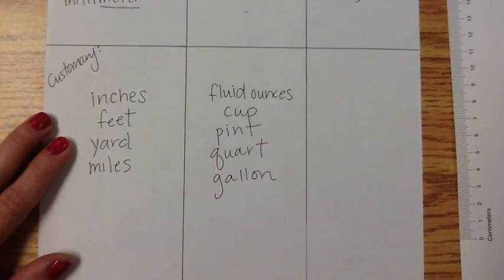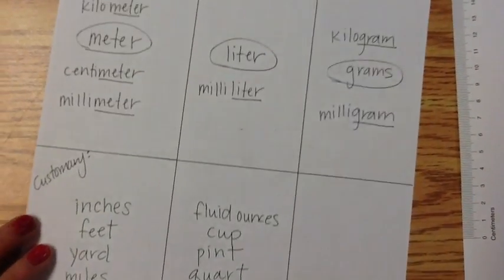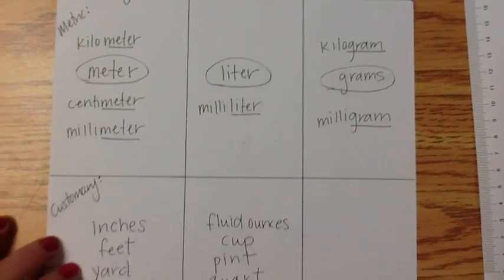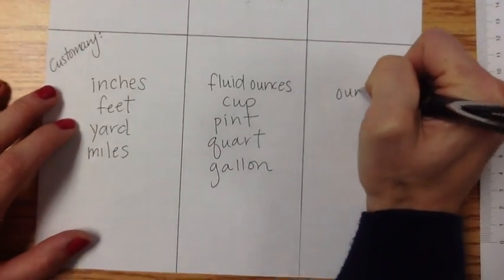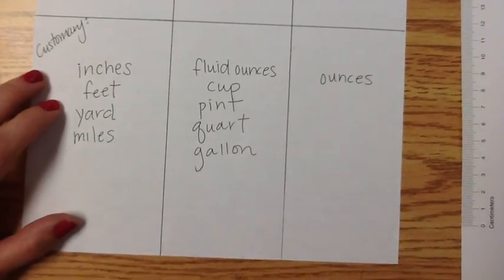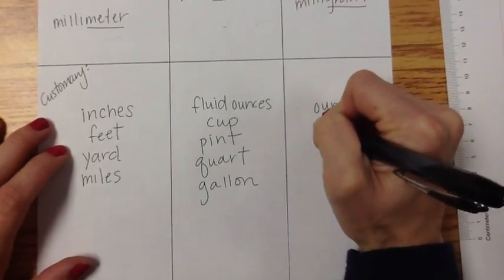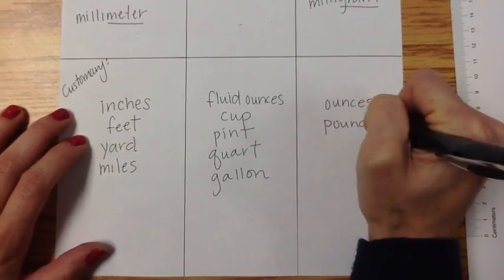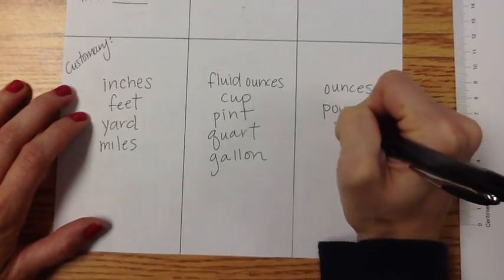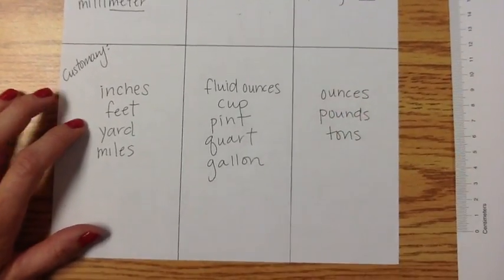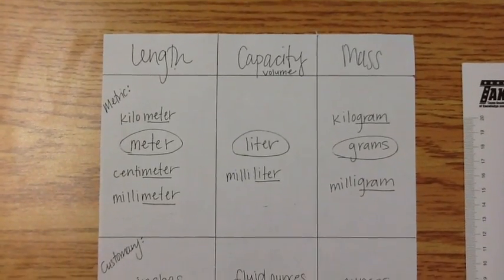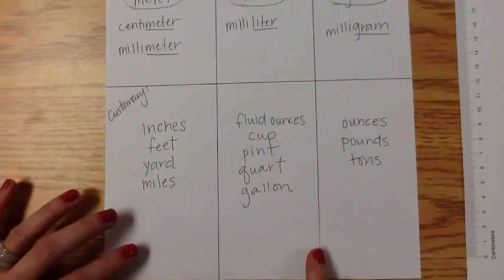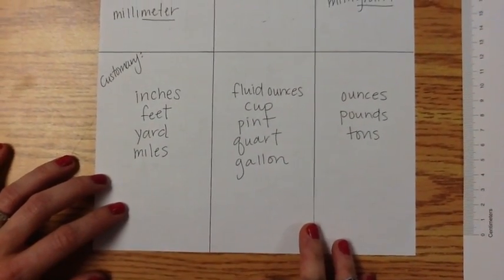All right, and then for our mass, the way things weigh, we have ounces, different from fluid ounces. Very different. Then pounds, and then tons. 2,000 pounds is a ton. So definitely not base words like meter, liter, gram. You have to remember a bunch here.